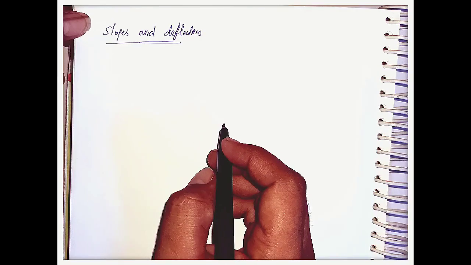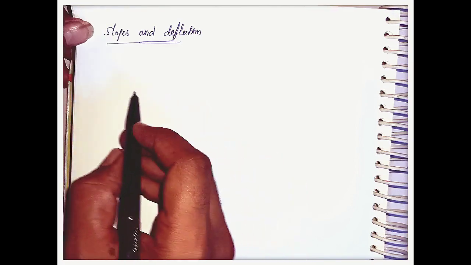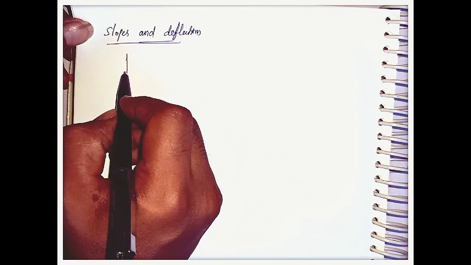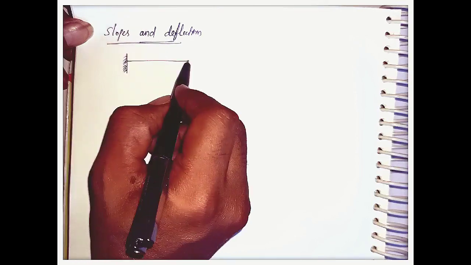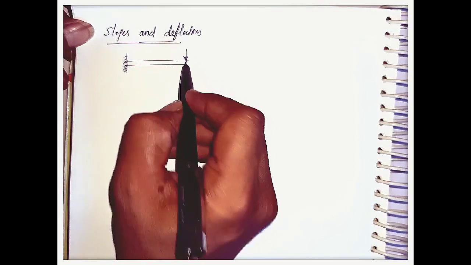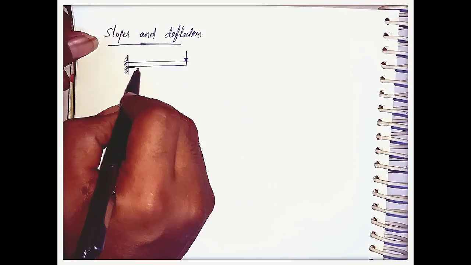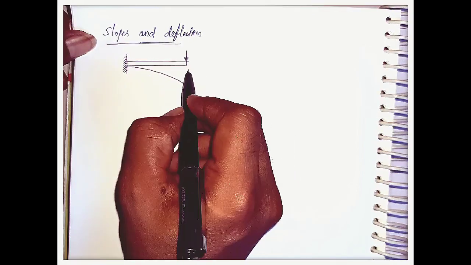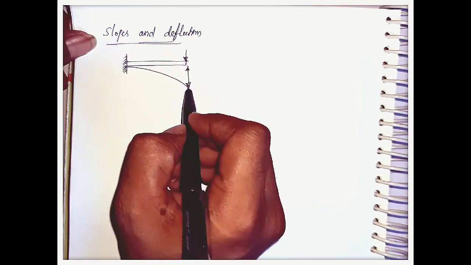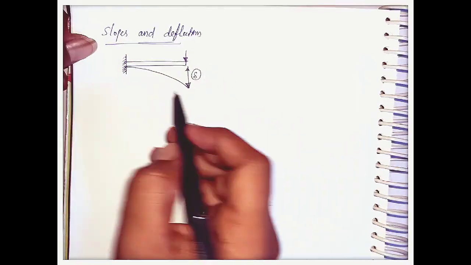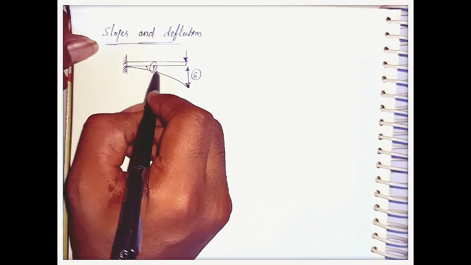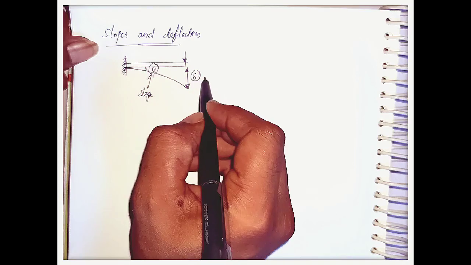And the next important concept is slopes and deflection here. Let us consider how I can explain slopes and deflection. Let us consider this is the beam. Here load is acting like this. Because of this load, the beam will deflect like this. Okay, this total displacement from this point to this point is nothing but the deflection delta, and this is the angle theta, that is nothing but a slope. Okay, this is the deflection.